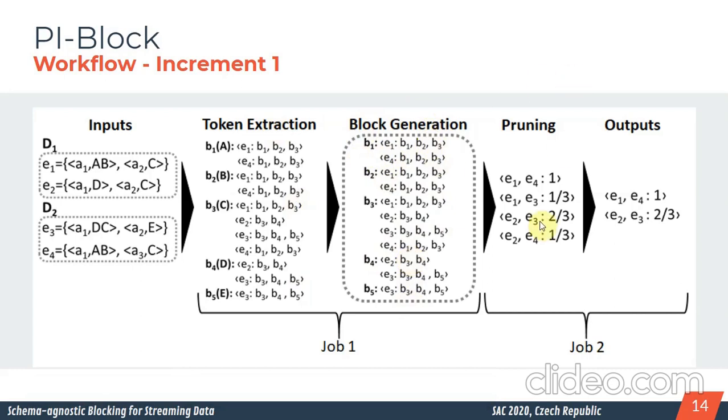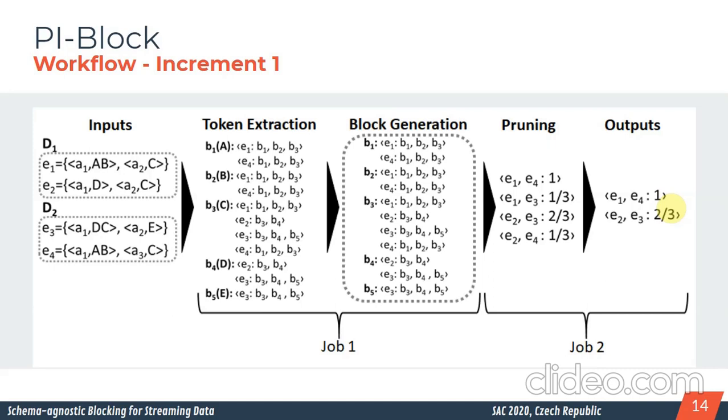After that, we use the pruning, and the idea of the pruning is just to maintain the entities that have high similarity values. For instance, based on the co-occurrence in the blocks here in the block generation, we can prune and just maintain the entities with high values. After the pruning, we have the outputs with the entities that need to be compared in the next steps. In the second job, we execute the pruning step.